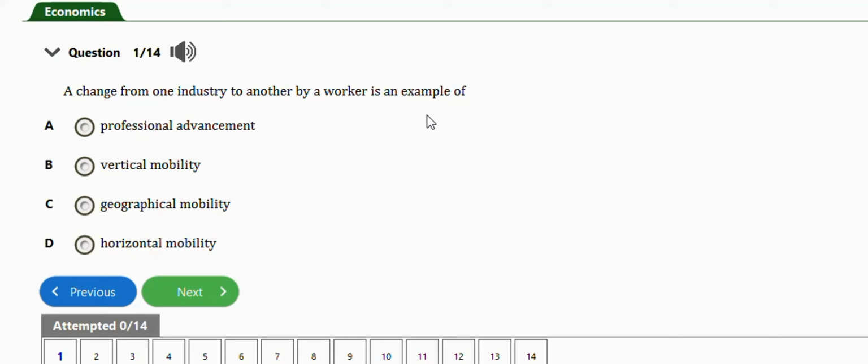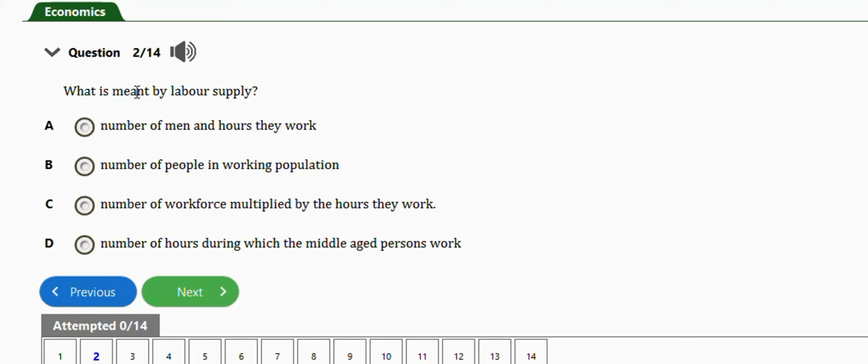is an example of: professional advancement, vertical mobility, geographical mobility, horizontal mobility. So guys, a change from one industry to another by a worker is an example of horizontal mobility. Option D. Next question is this one.